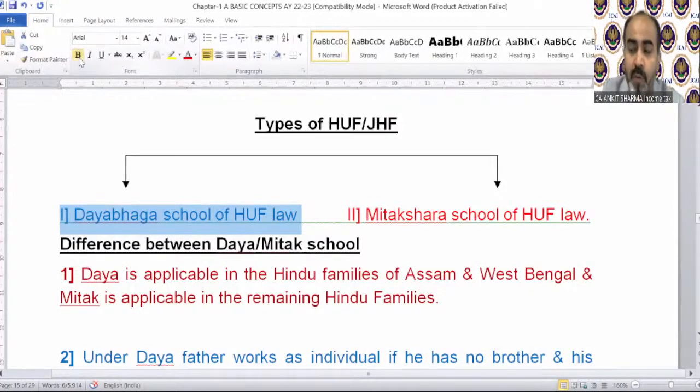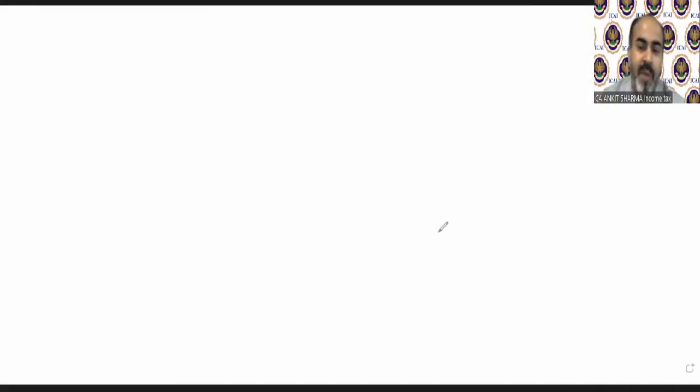If you belong to a Hindu family, then you might be either a Dayabhaga Hindu family or a Mitakshara Hindu family. Does anybody know which Hindu family you belong to? If any of you has not taken this class before, or is not studying from anywhere else, and you know which Hindu family you belong to, this is a very interesting concept, and it can make you very, very rich.